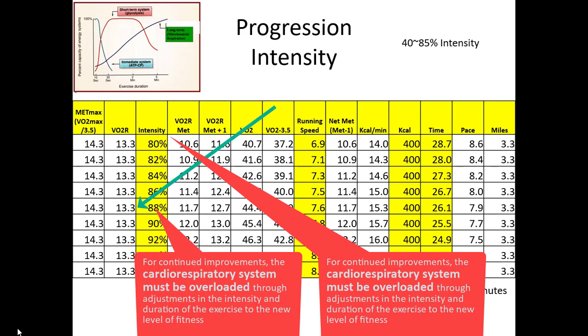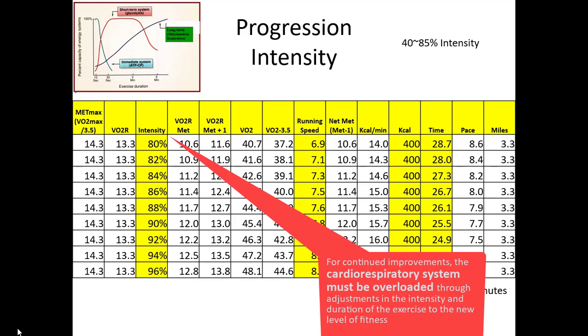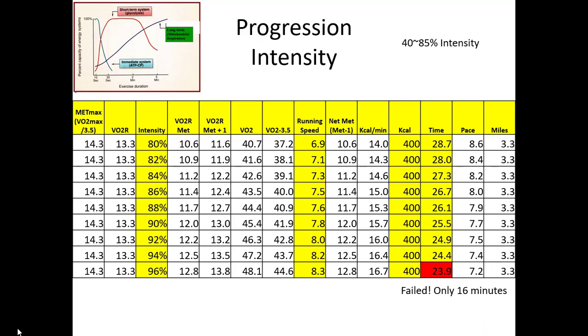So how about if your friend or your trainee succeeds and you give a 2% intensity increased program? For example, we start at 80%, but give 82%. So if you give 82%, this means intensity increase, right? But you should increase only one thing, like intensity, not something else, like time.